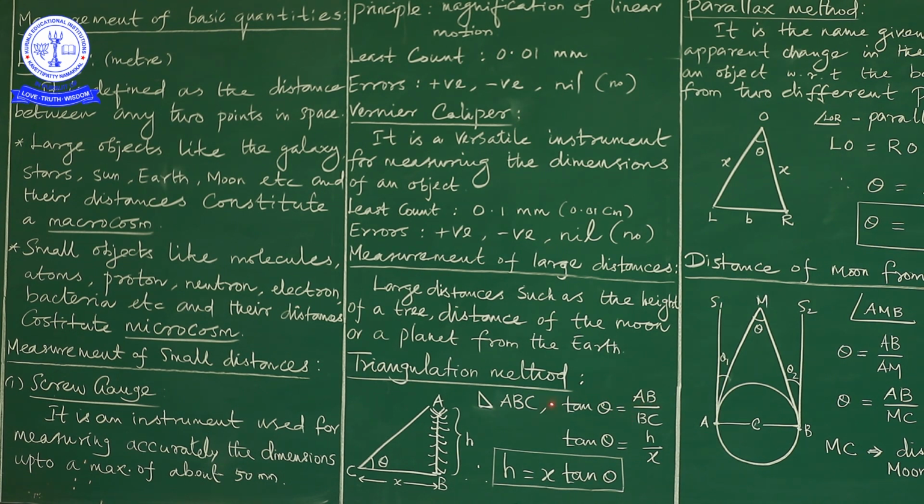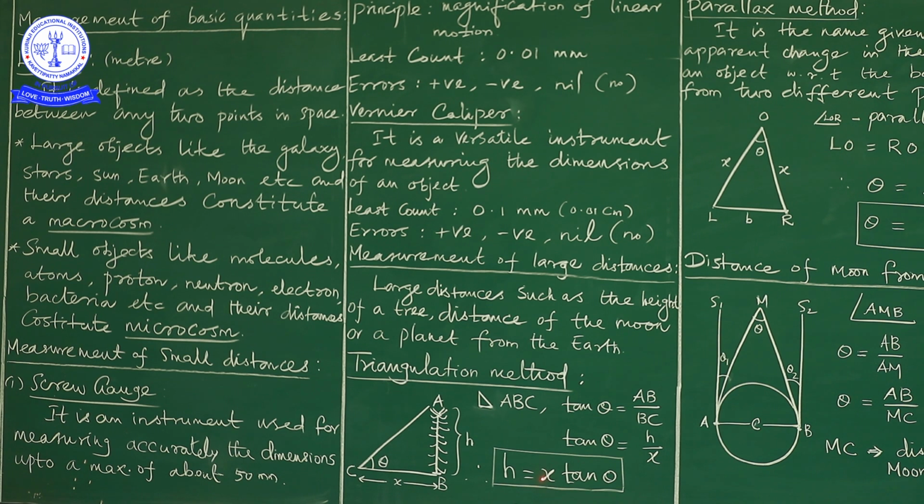Instead of AB, we replace H, and instead of BC, we replace X. So tan theta is equal to H by X. From this relation, we want the height of the given tree. X is shifted to the left hand side, where it becomes a product. Therefore, H is equal to X into tan theta.